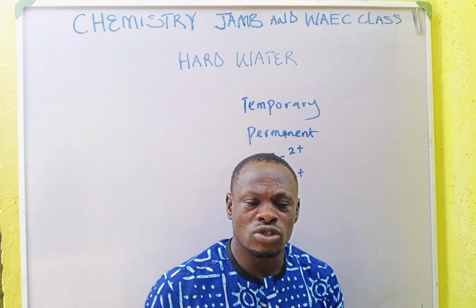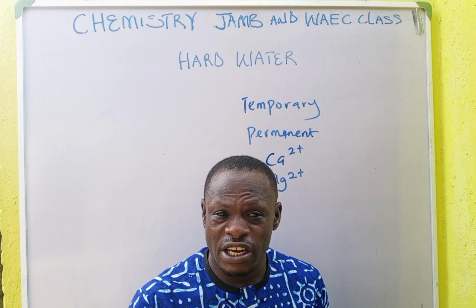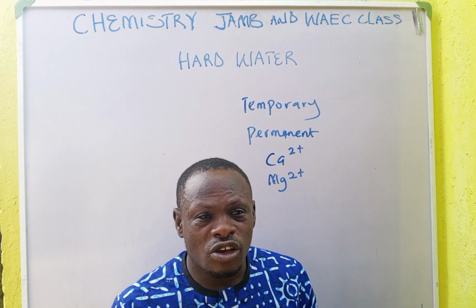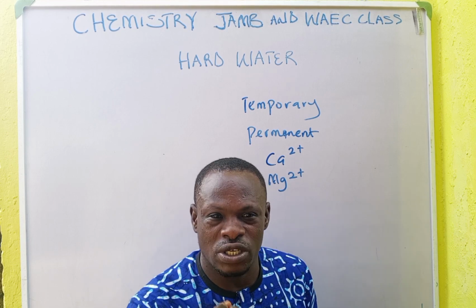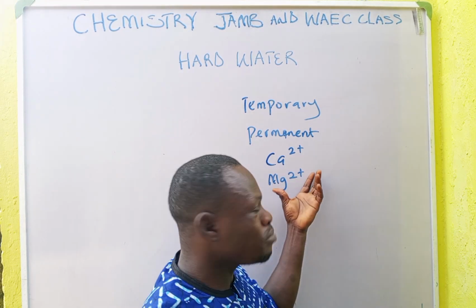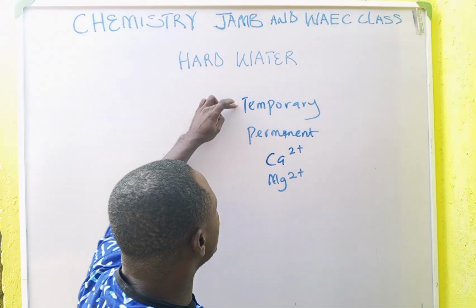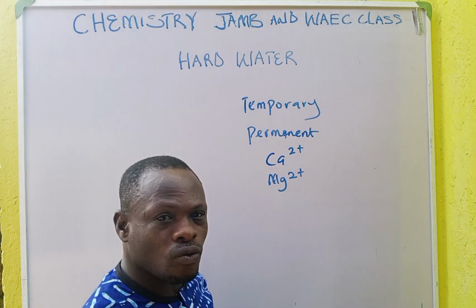One way you can know hard water is by the taste. Hard water tastes very good, very nice. Of course, we know that one of the characteristics of water is that water is tasteless. But in the case of hard water, it tastes very sweet because it dissolves minerals. Now, I have said that we have two types of hardness, temporary and permanent. What causes temporary hardness of water?